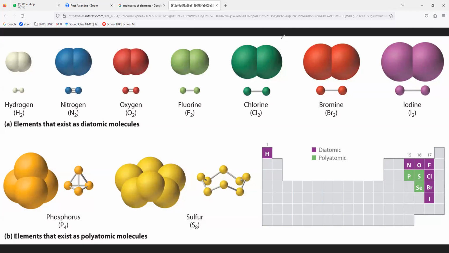All of you observe what it is saying. Hydrogen. You can see elements that exist as diatomic molecules. That is the types of it. We'll study, don't worry. Elements also exist as monoatomic. Can you give me the examples? Who can exist monoatomic? Noble gases. Super, very good.